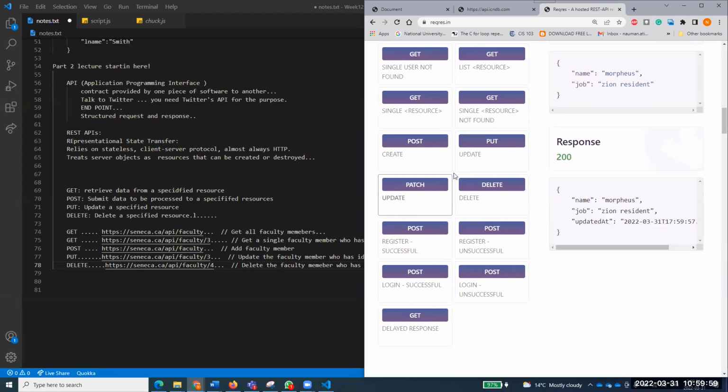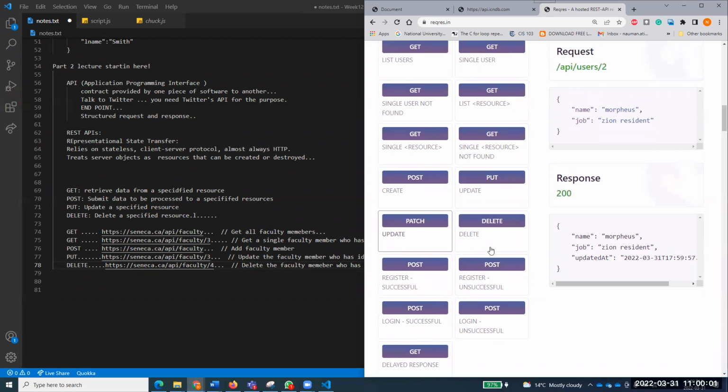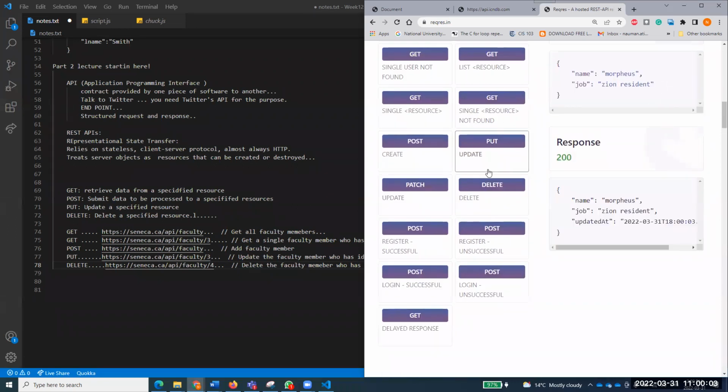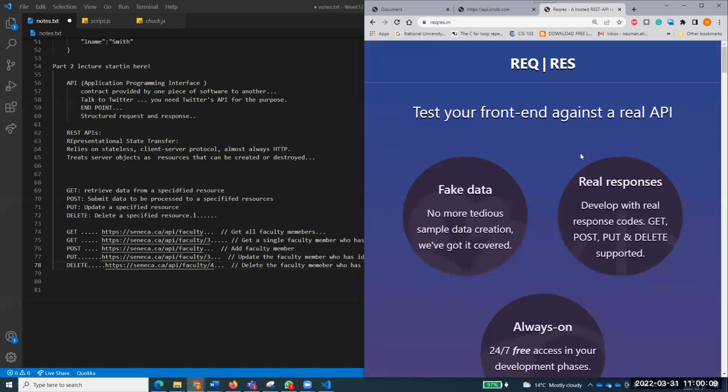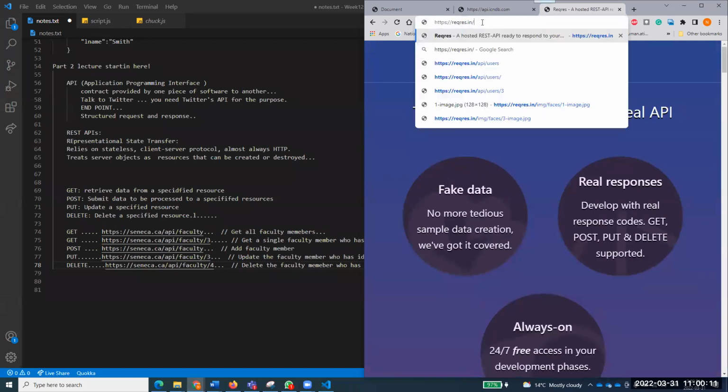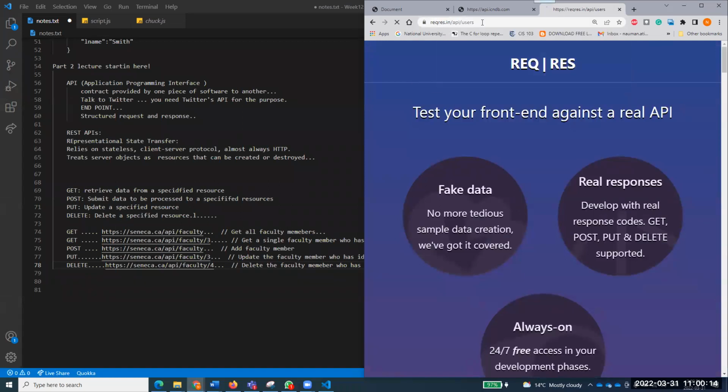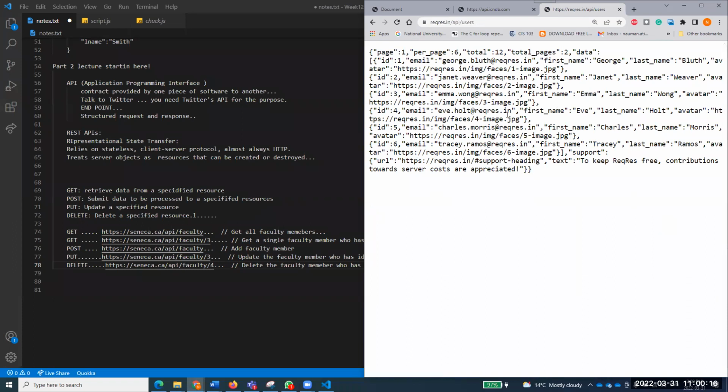There is a put as well. Where is the put? This one is the put. So put is also update, and patch is also there for updating. So every API has its own syntax for doing things. And again, if I show you, they have an API/users that will bring 6 users over here, and you can bring that into your file and play with them.